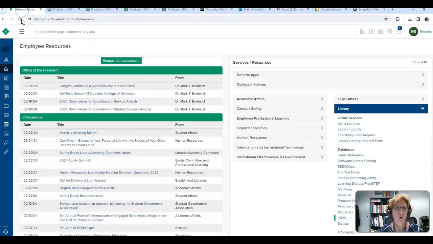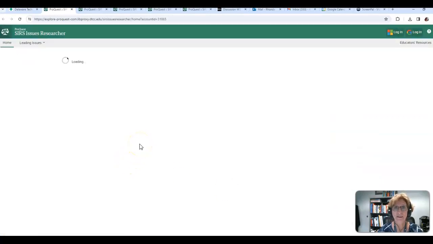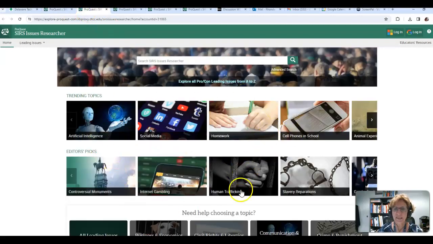So of course you know that you go into the SIRS database on the MyDTCC homepage over on the right where you see the library resources, and you'll click on the SIRS. So you can click on that and go again to the topic that you chose. So here we see all of the different topics that are in SIRS, and you chose one of them.